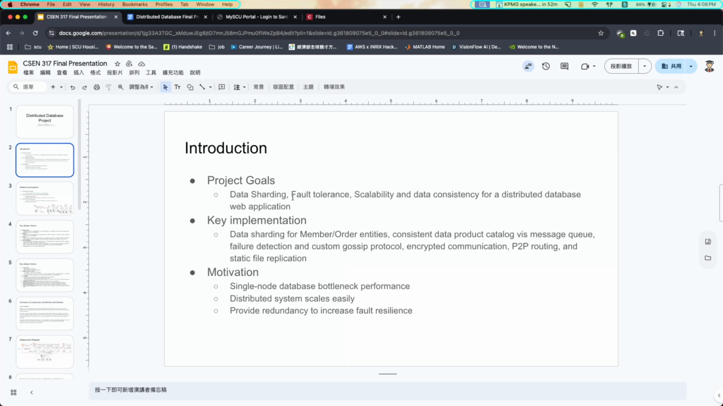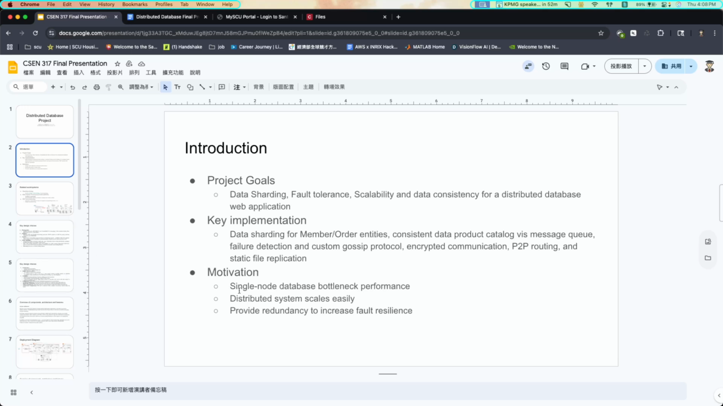Our project goals are data sharding for concurrent scalability and data consistency. Our key implementations are data sharding for members or entities, a consistent data product catalog via message queue, failure detection and custom gossip control, encrypted communication, P2P routing, and static file replication.